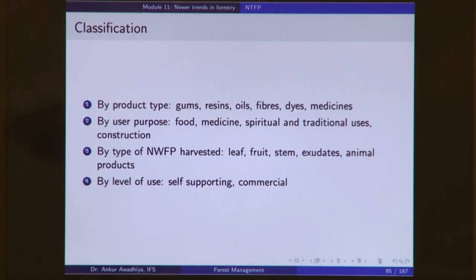A non-volatile oil is, for instance, the oil that you collect out of seeds such as sal seeds. This oil may be used for, say, cosmetic purposes, or some of these oils may even be used for cooking, for eating, or may be fed to animals. So, you get different kinds of oils.